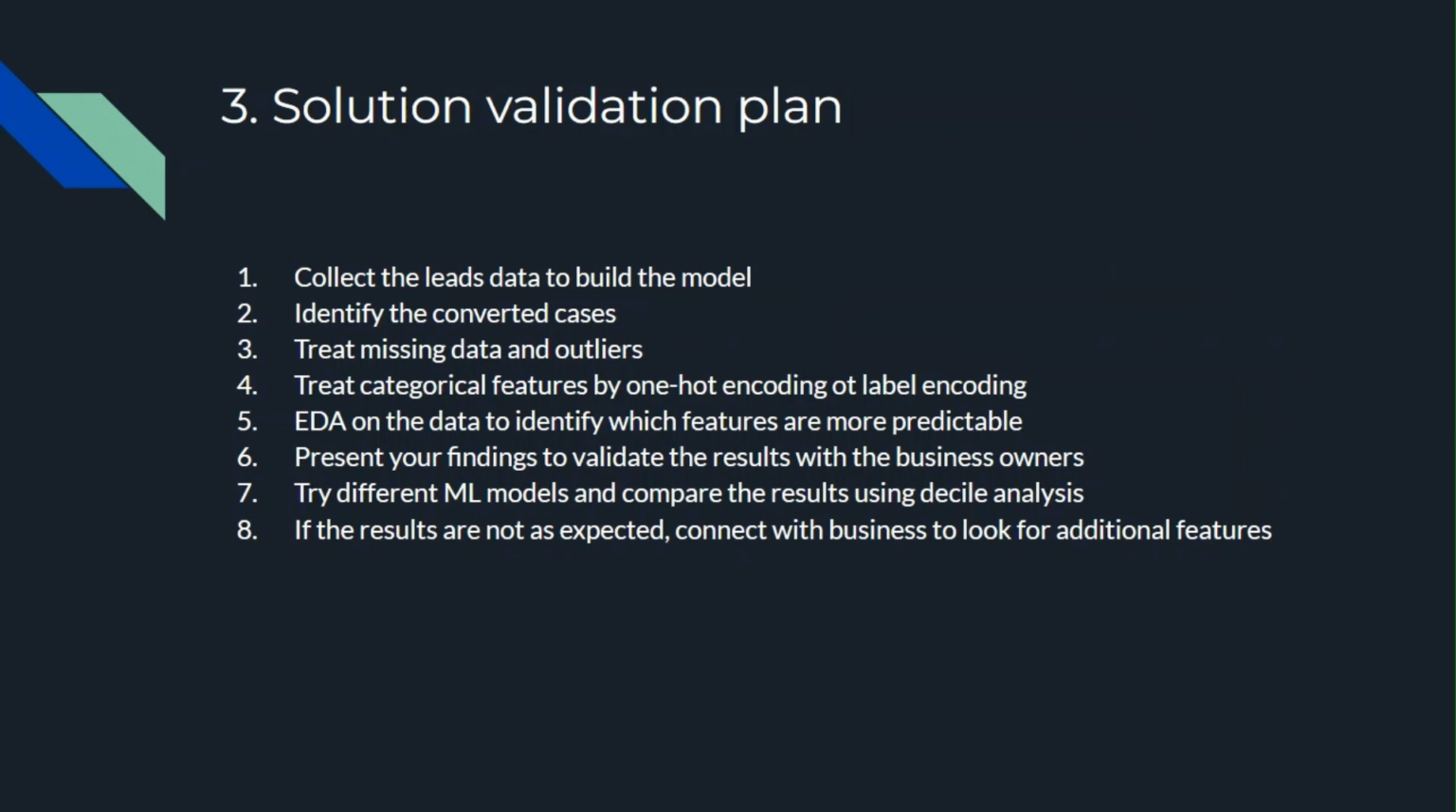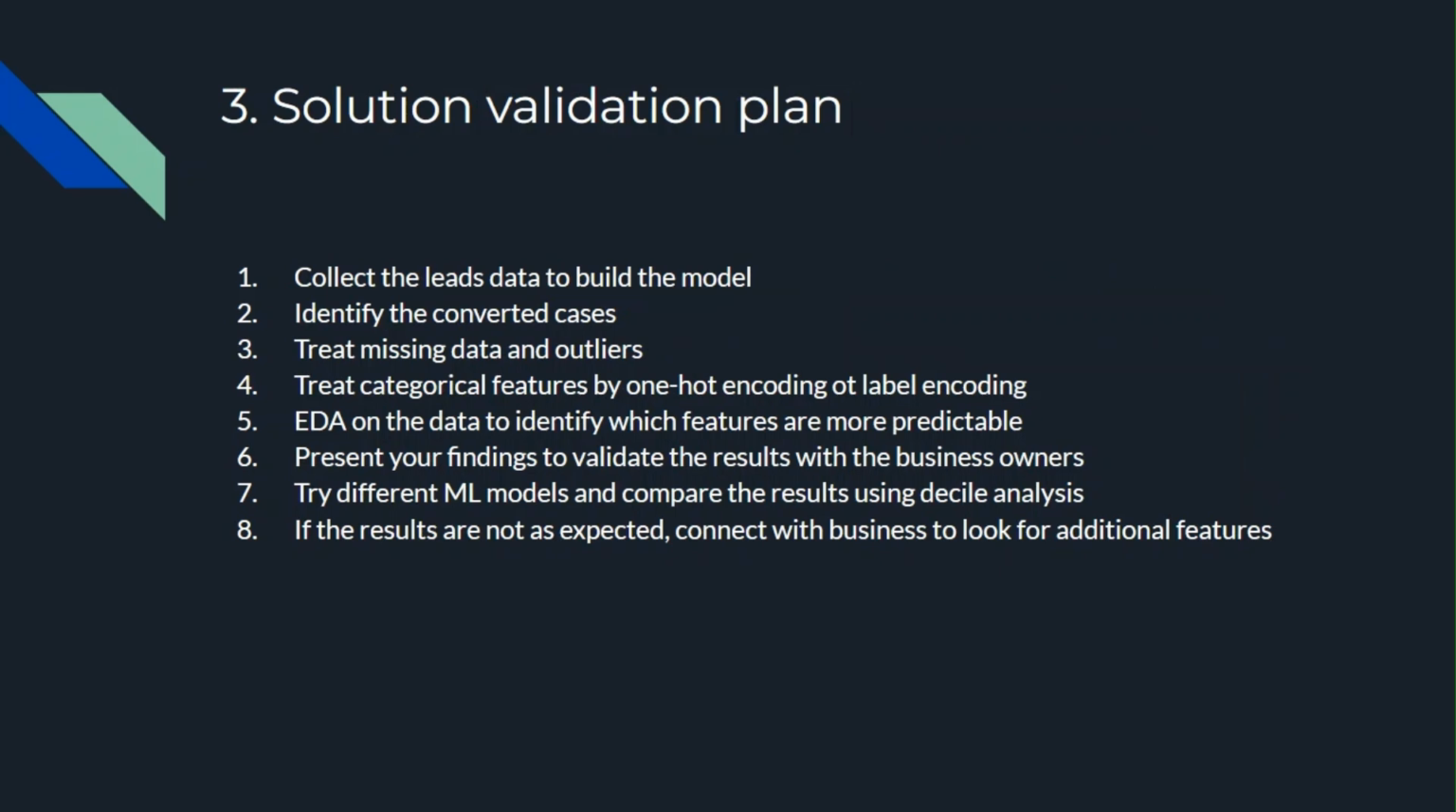Solution validation plan, if we talk about that, then we'll have to start with collecting the data, and then we'll have to identify the converted cases. Maybe directly in the leads data we may not have the converted flag, so we'll have to look for the conversion data set and then do a mapping to identify which of those leads have actually converted. Then we have to treat missing data and outliers.